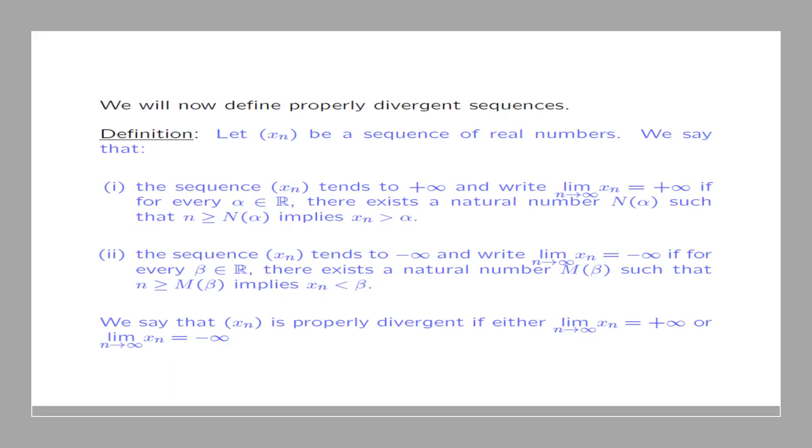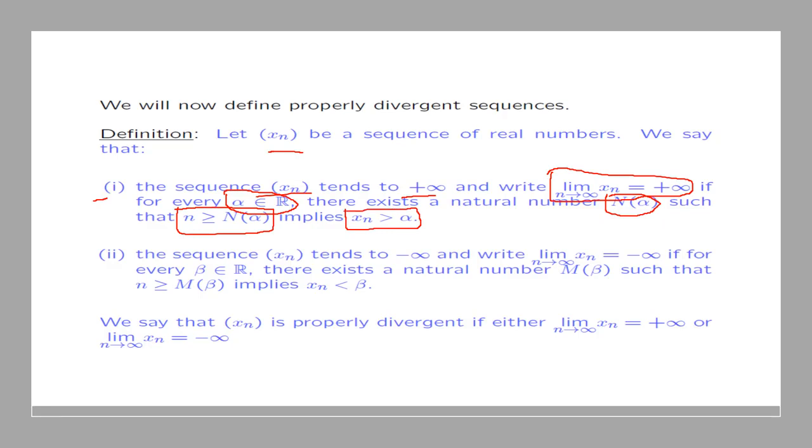We now give a definition of a properly divergent sequence. Now let xn be a sequence of real numbers. We say that 1, the sequence xn tends to plus infinity, and we write that the limit as n goes to infinity of xn is equal to plus infinity, if for every real number alpha that you pick, you will always find a natural number n alpha that depends on alpha, such that if small n is a natural number bigger or equal to n alpha, then xn will be bigger than alpha.